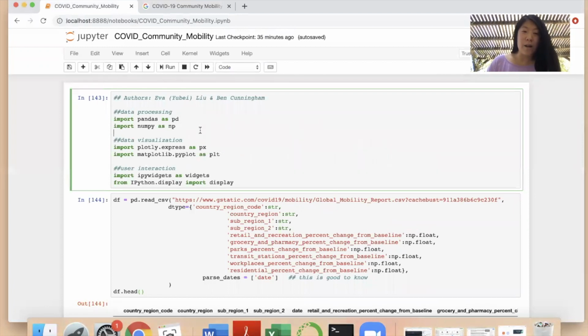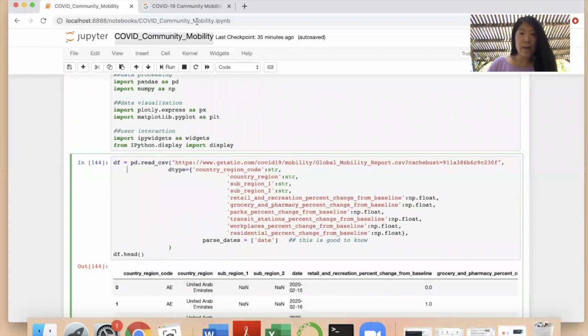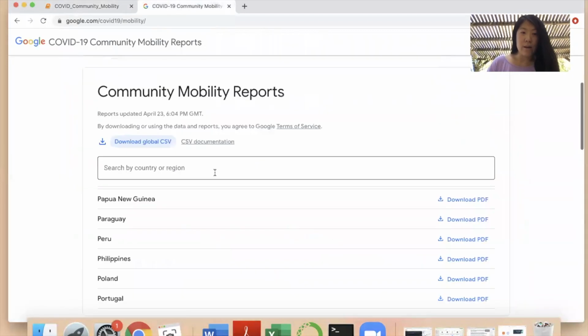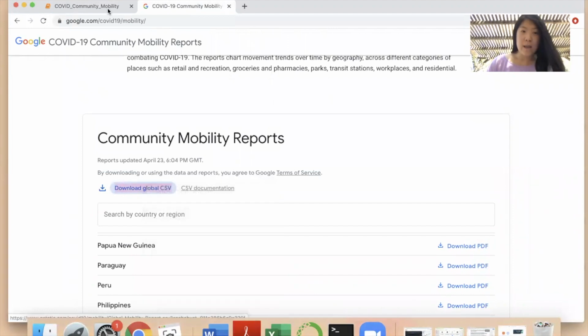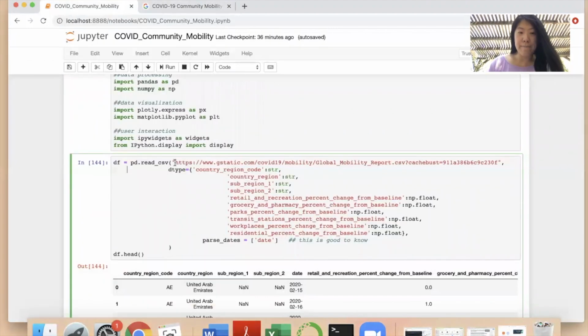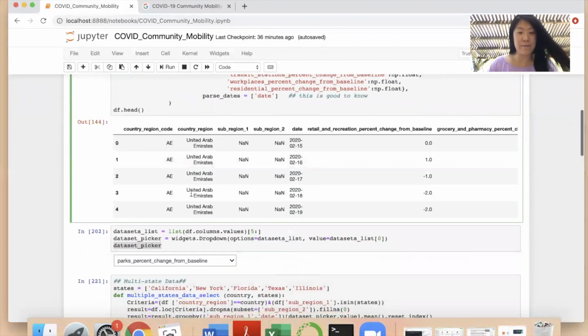So to start, we're gonna import our packages, libraries for data processing, for Plotly for data visualization, and there's also a widget part for user interaction. Again, we get the link of this CSV file, the data source, copy link address, and we paste it in this read CSV function so we can create our data frame. You can see the first few rows of our data frame.